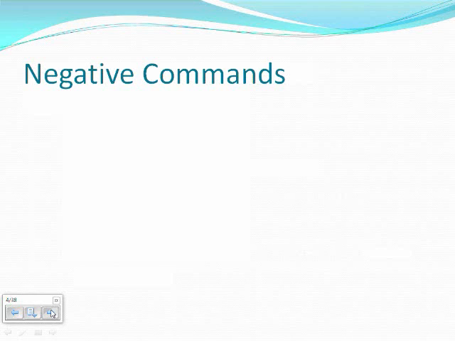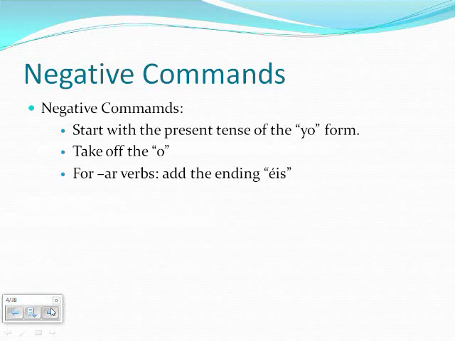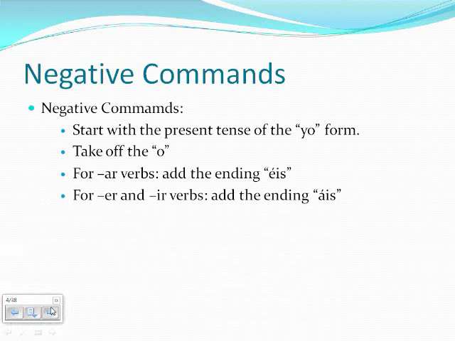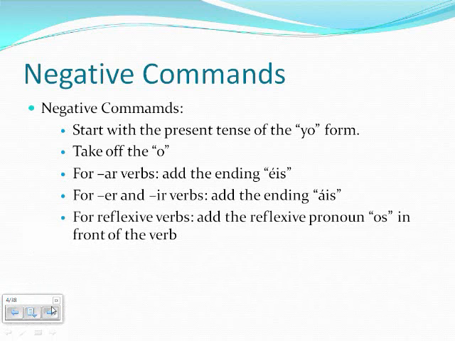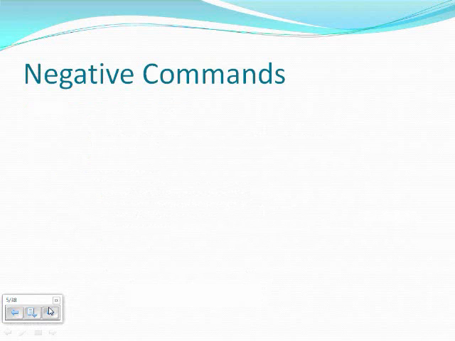Now it's time for negative commands. Start with the present tense of the yo form, then take off the O. For AR verbs, add the opposite ending of ER, and for IR verbs, add IS with AIS. For reflexive verbs, add the reflexive pronoun os in front of the verb. For example, no tener equals no tengáis. No hablar is no hables.